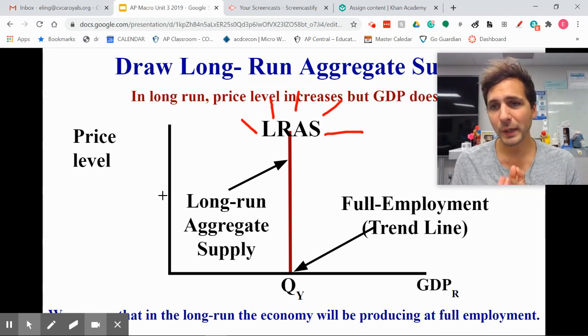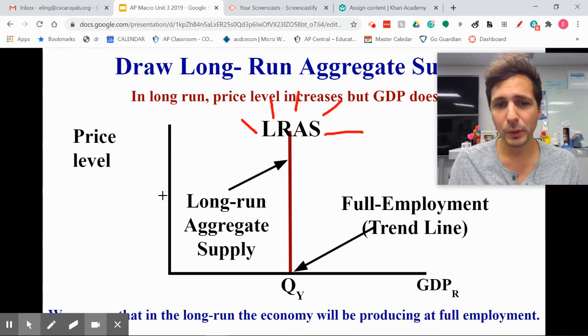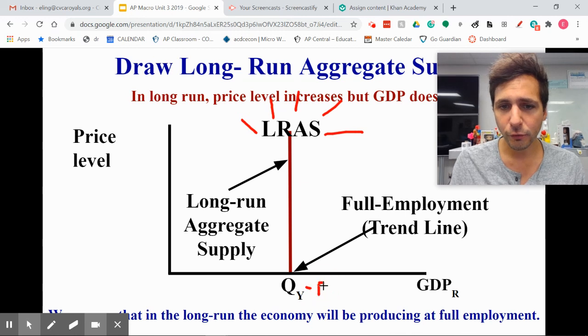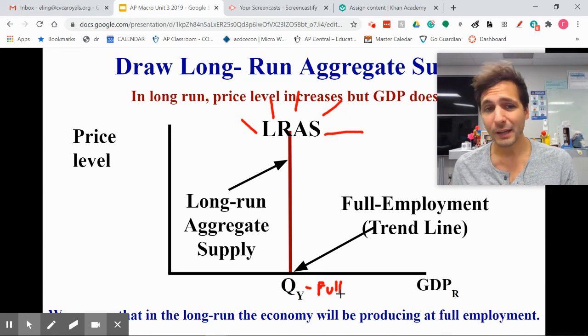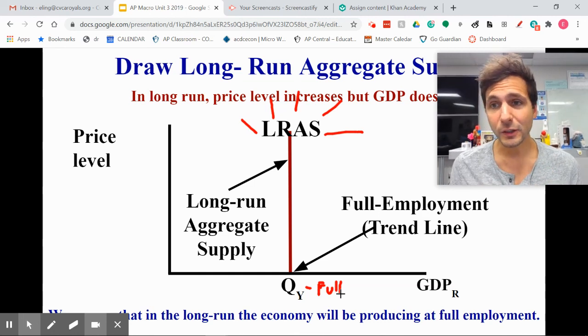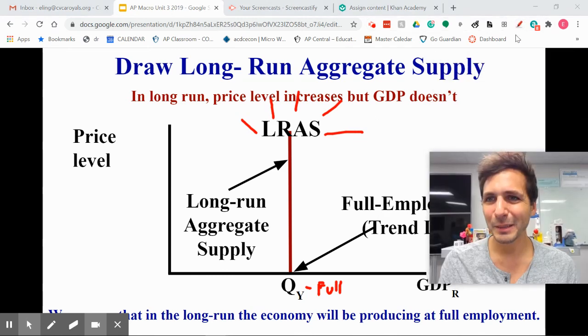So that's what long run aggregate supply indicates. It's perfectly vertical at full employment GDP. So this QY here is always going to be your full employment. Also, at this point, we'll have the natural rate of unemployment, which is full employment of 4 to 5% every single time. That's the key. You need to know that about long run aggregate supply in order to answer just about any question on the AD-AS model. All right, let's keep going.